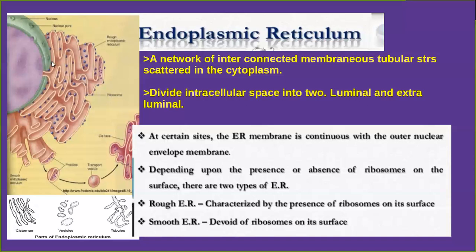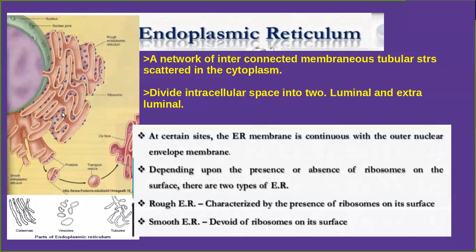Then, depending upon the presence or absence of ribosomes on the surface, look, here you can see the surface of endoplasmic reticulum having ribosomes. Can you see? But here you can see there are no ribosomes.